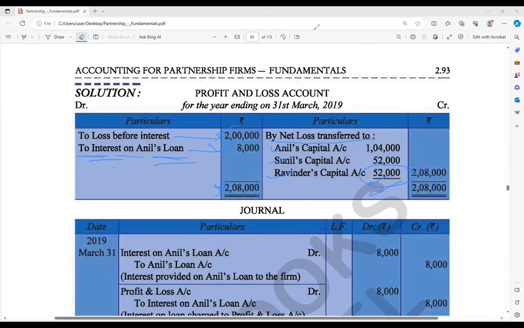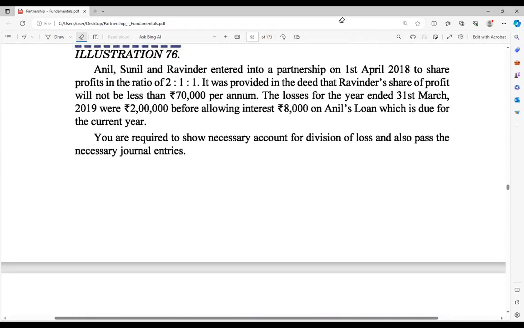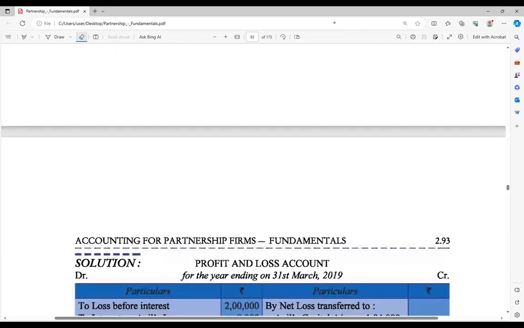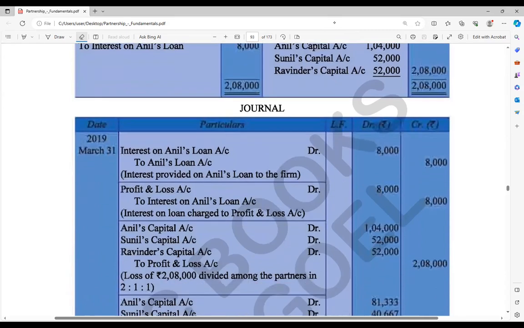But Ravinder is getting a guarantee of how much rupees? 70,000. Ravinder has a 70,000 guarantee, no? 70,000 rupees. Yeah, I didn't see the question. Oh, 70,000 rupees. Okay. It will not be less than 70,000. But here Ravinder is getting a loss of rupees 52,000. Have you seen that? Yeah.